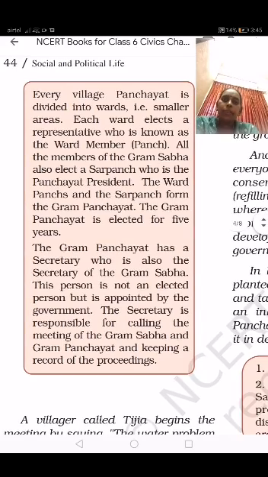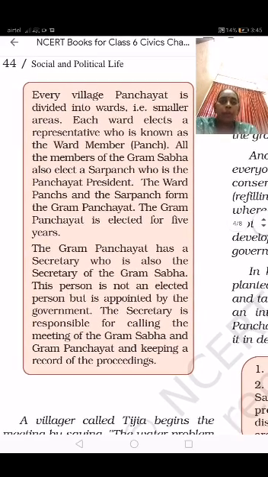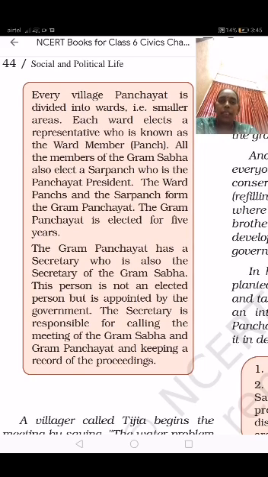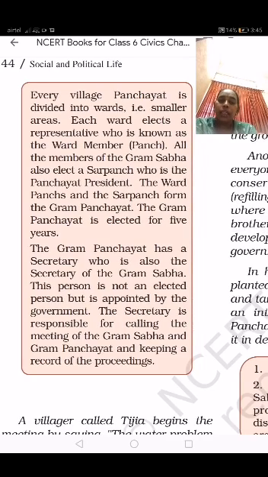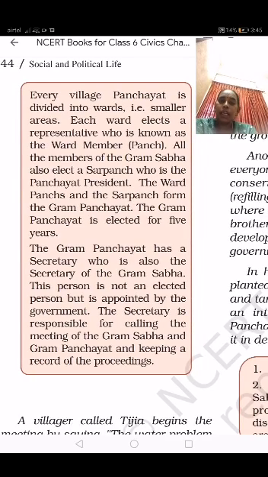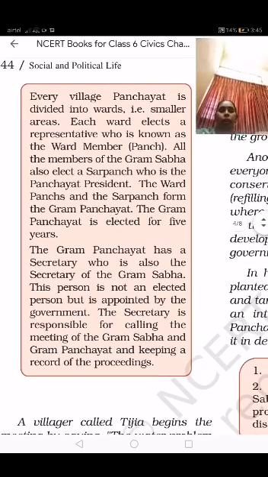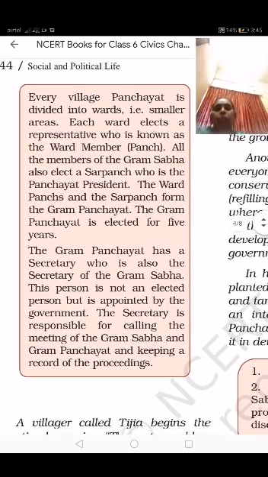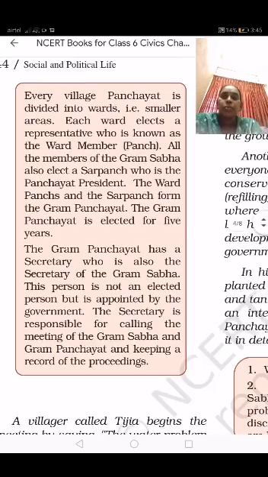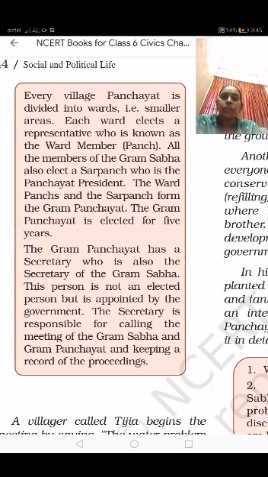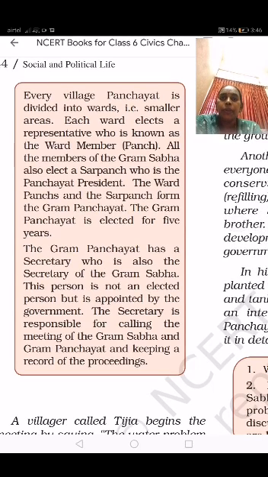In the previous class, I told about how all the people gathered in a meeting and started to conduct the meeting in a Grama Sabha. They were asking to provide water and what needs they had. First of all, who is mainly conducting the Grama Sabhas and who is the person maintaining all this, let us see today. Every village panchayat is divided into wards, that is, smaller areas.